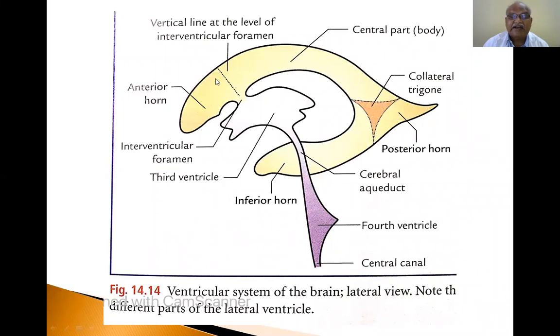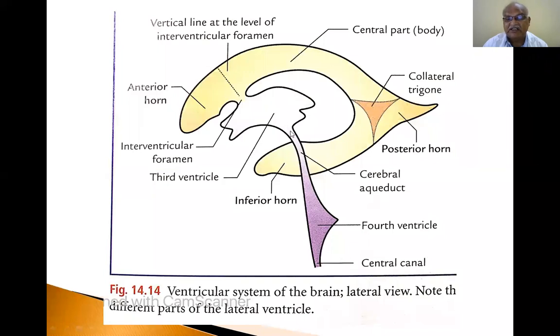The lateral ventricles are connected to the third ventricle by means of the interventricular foramina. This is the third ventricle, a bag-like one.